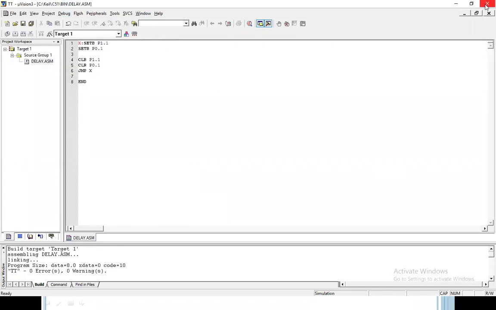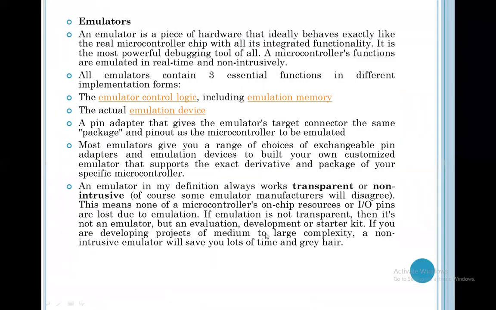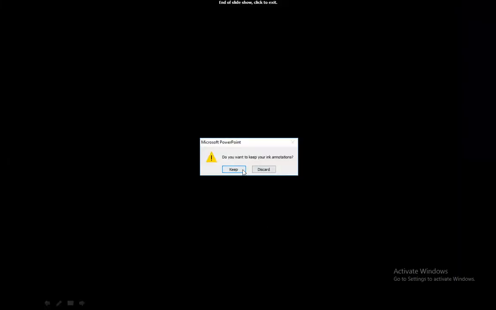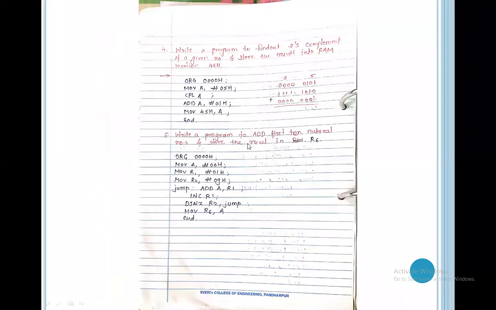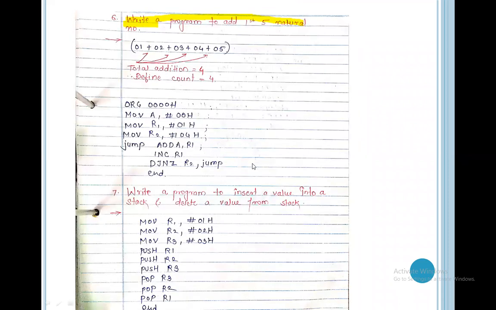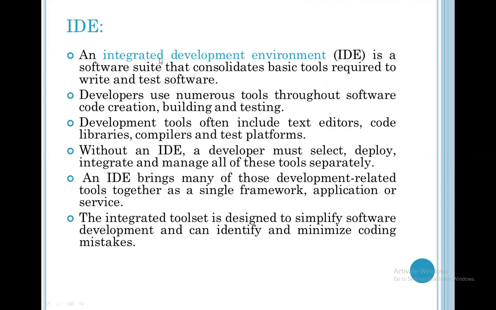So these are the programs I just wanted to discuss. And the last lecture program is this: MOV A, #05H, CPL A. We discussed twos complement in the last lecture. These two programs we will discuss in the next lecture.